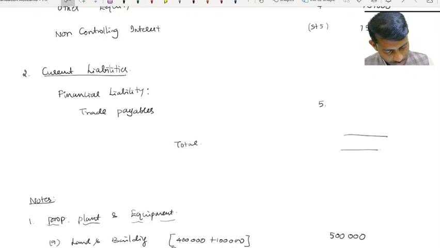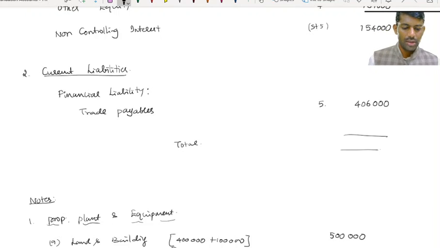Balance sheet note not tallied? How come? Creditors is 2,82,000, I think. Sir, my calculation is wrong for the first part. Balance sheet is tallied.